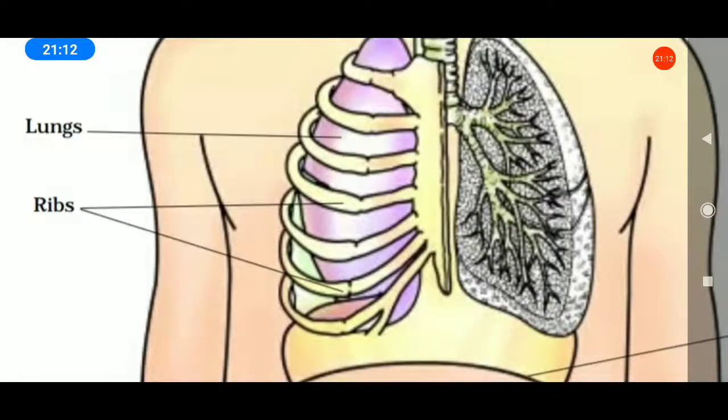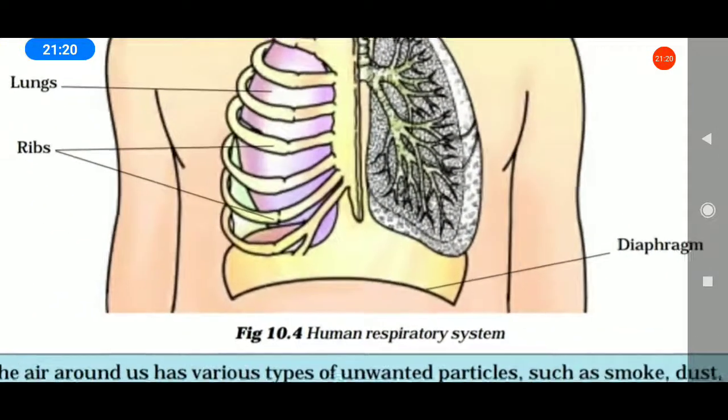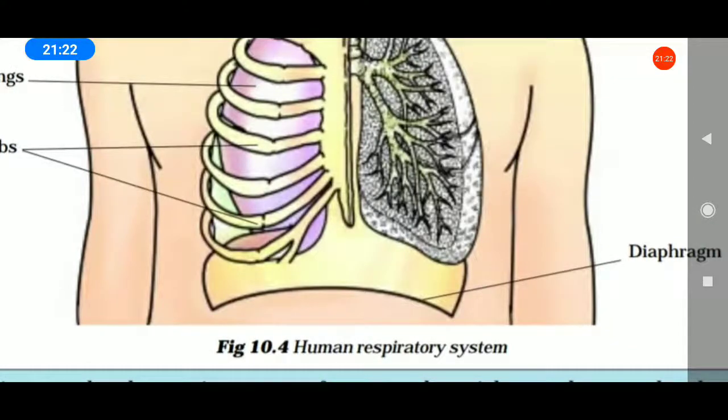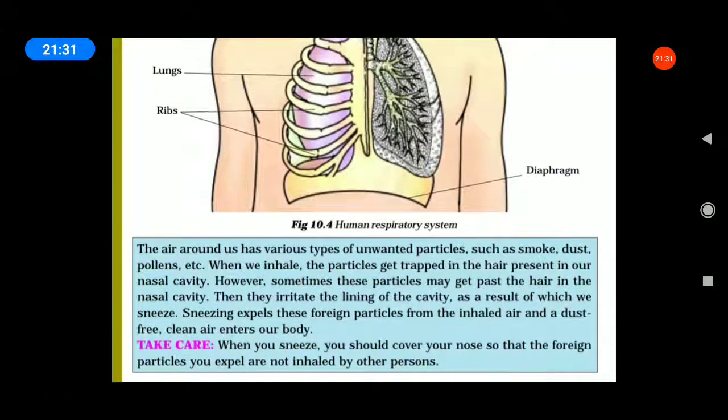In purple color are the lungs. The lungs are inside the rib cage. This one is the rib cage. Then this one is the diaphragm. This is the human respiratory system picture.